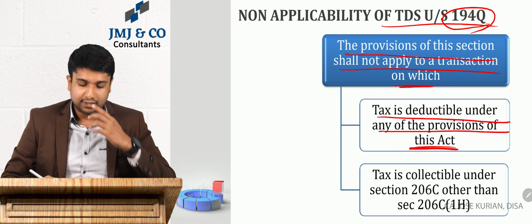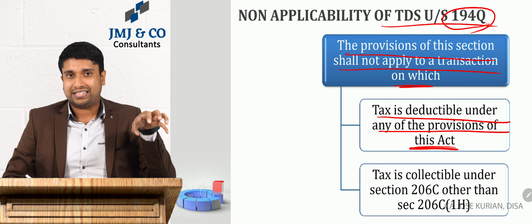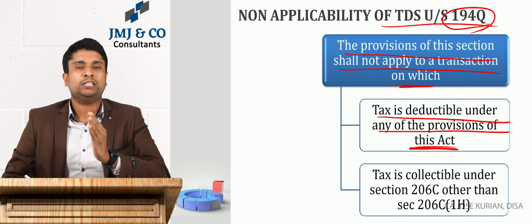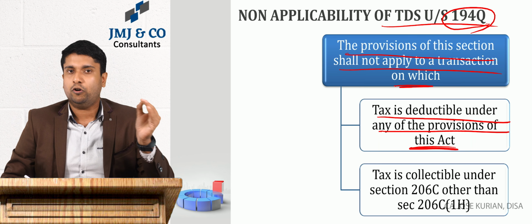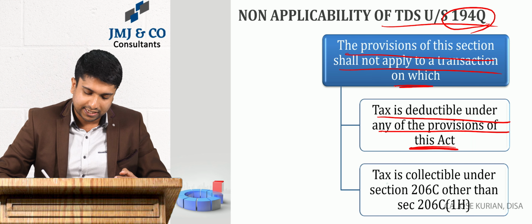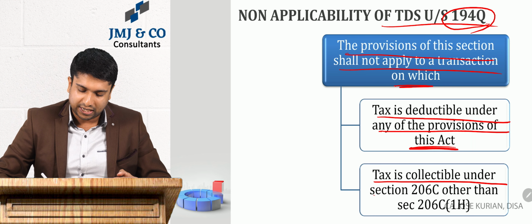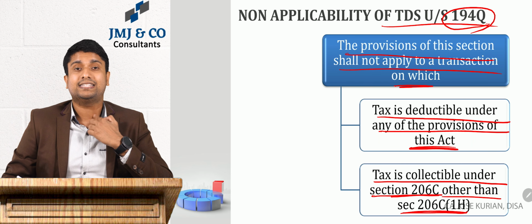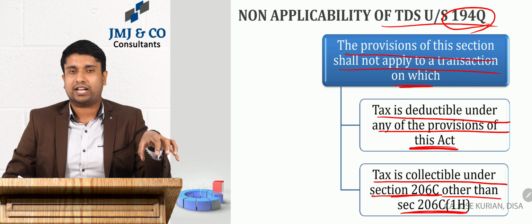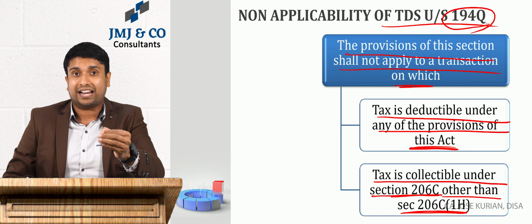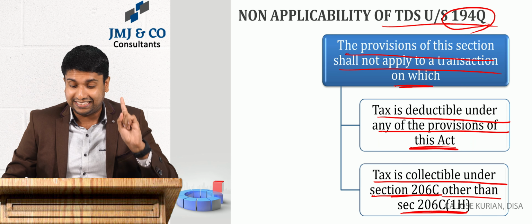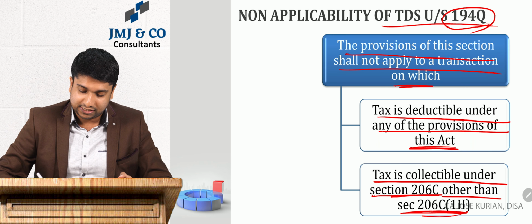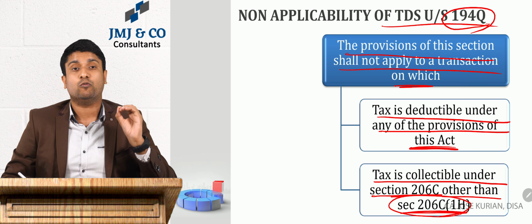Hope you got my point. So if TDS is required to be deducted on the same transaction under any other provisions of the Act, then you don't need to deduct again under 194Q. And there is one more circumstance. If tax is collectible under 206C other than 206C1H, it says if on the same transaction the seller is required to collect TCS, then the buyer is not supposed to deduct TDS, and there is an exception. That exception is under section 206C1H.